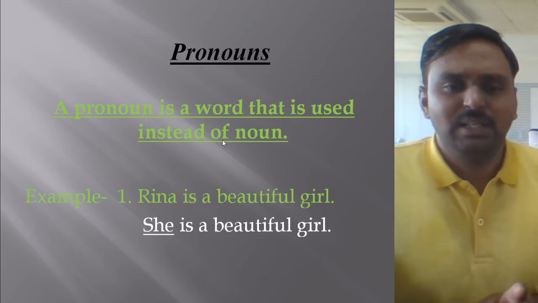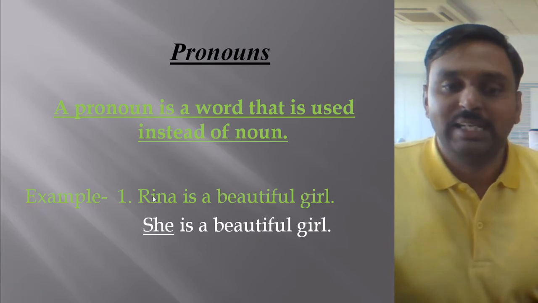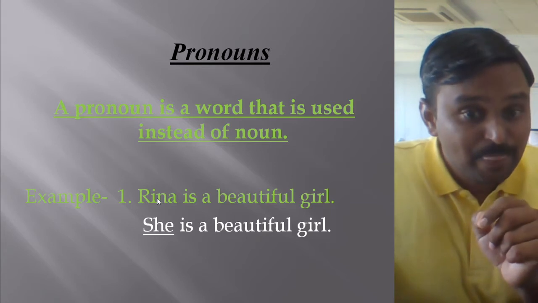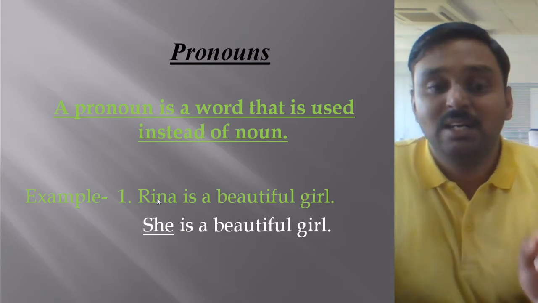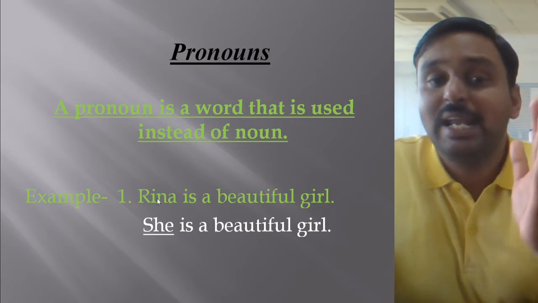Look at the example: Reena is a beautiful girl. Now Reena is a noun. If you remember, Reena is which kind of noun? Exactly correct, it is an example of a proper noun.